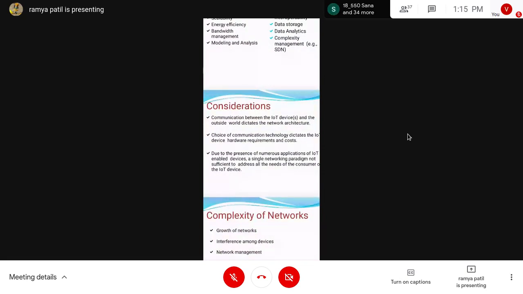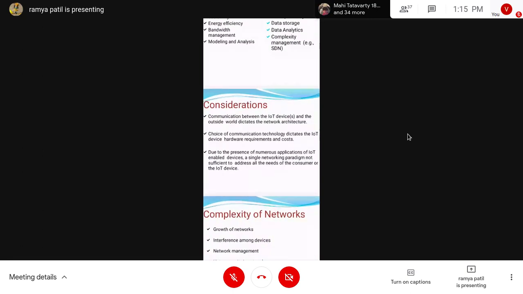Next we have some considerations when we are building IoT. We should think about these three points. Communication between the IoT devices and the outside world dictates the network architecture. That is one consideration. Communication between the devices and the outside world dictates the complete network architecture of the IoT. Next, the choice of communication technology dictates the IoT device hardware requirements and cost.